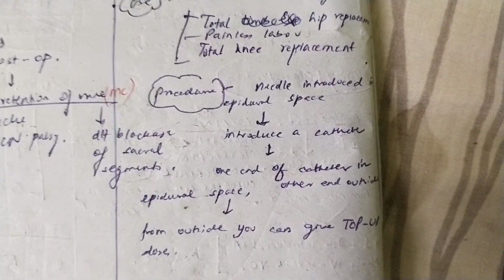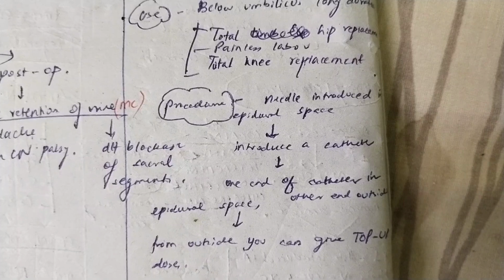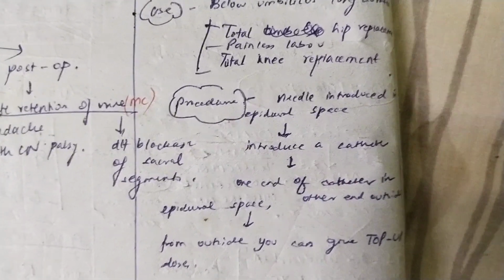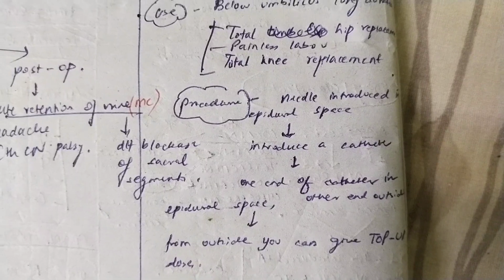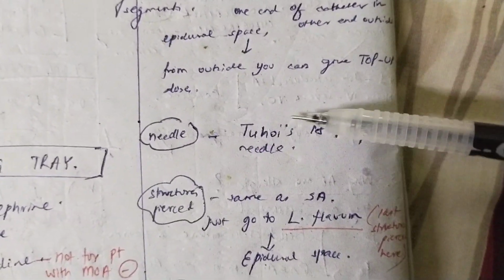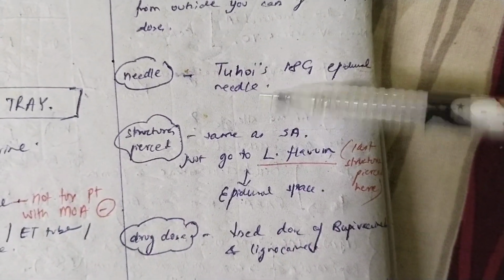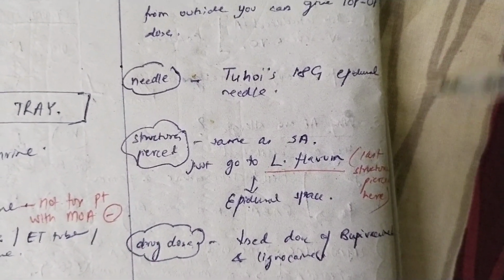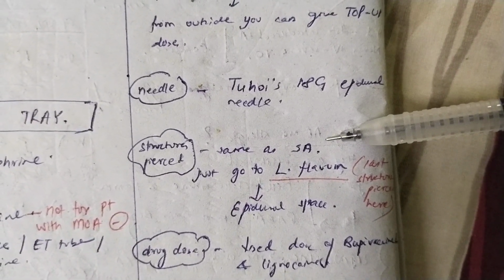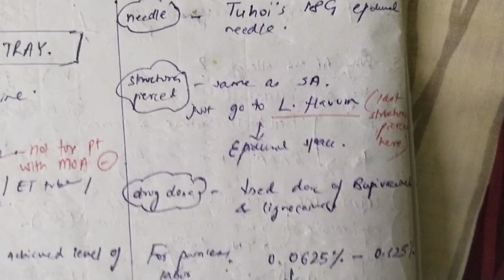So, there are two differences of epidural anesthesia from spinal anesthesia in the procedure. First, you have to enter into the epidural space, but in spinal anesthesia, you are entering into the subarachnoid space. And here there is a role of catheter because you want to give the top-up doses from outside. But in spinal anesthesia, there was no use of catheter. Here the needle is called the Tuohy 18-gauge epidural needle. The structures encountered are the same as in spinal anesthesia, but we go only up to the ligamentum flavum. We don't go to the subarachnoid space here. We just limit ourselves to the epidural space.